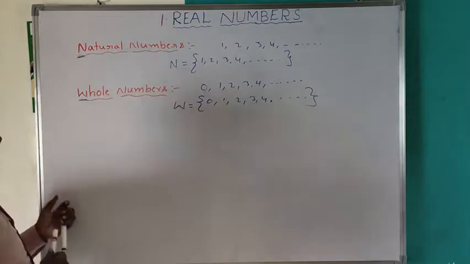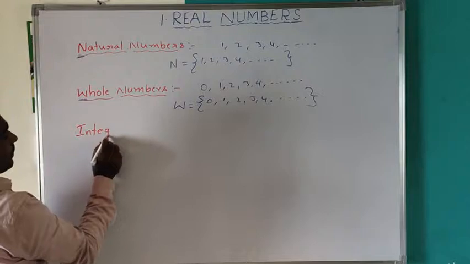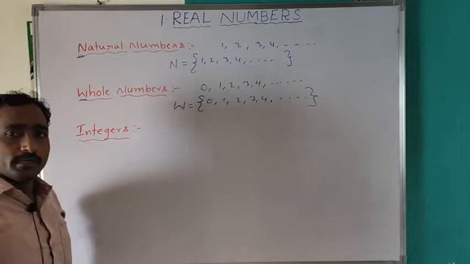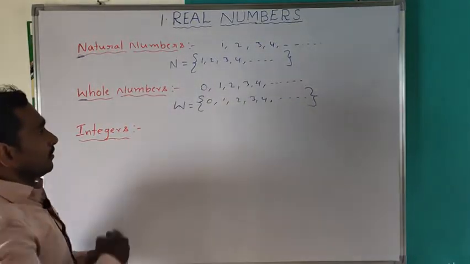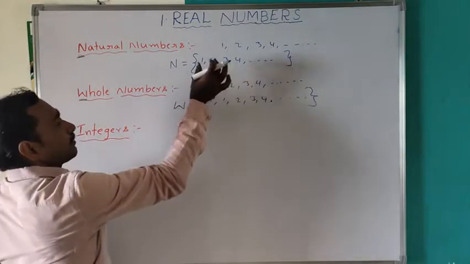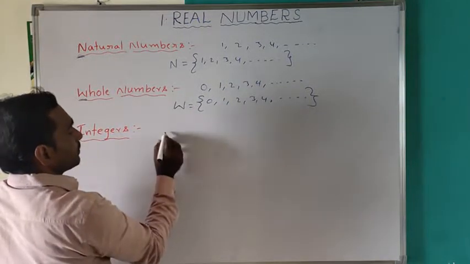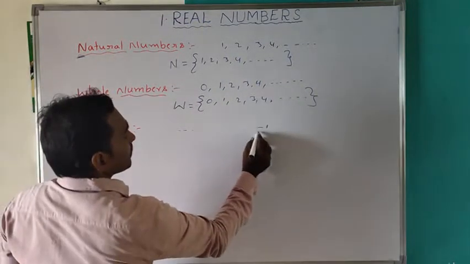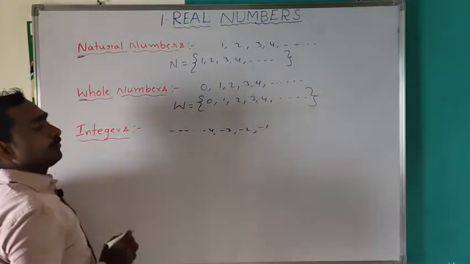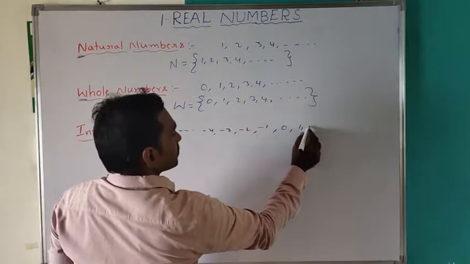Now integers. Integers are whole numbers together with negative natural numbers. -1, -2, -3, -4, and so on are negative natural numbers, and 0 and the positive natural numbers.